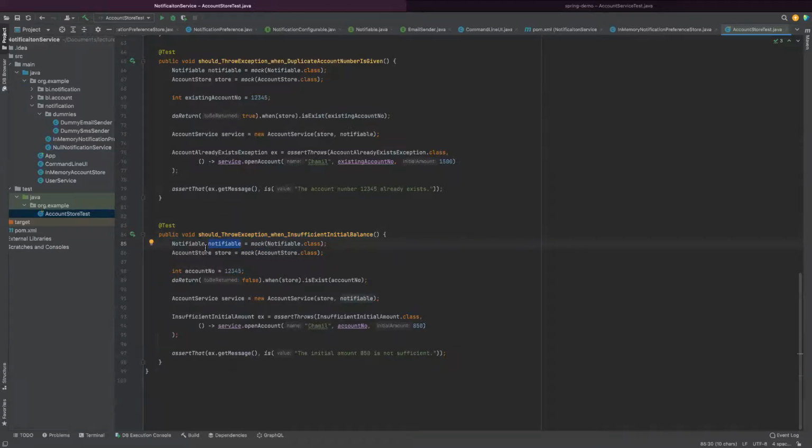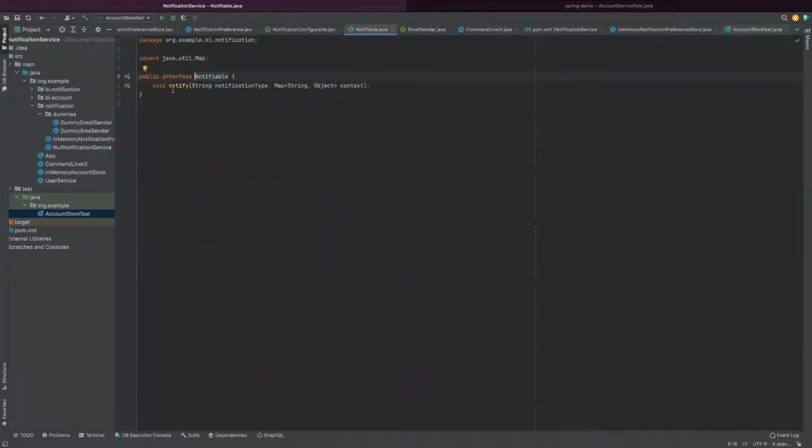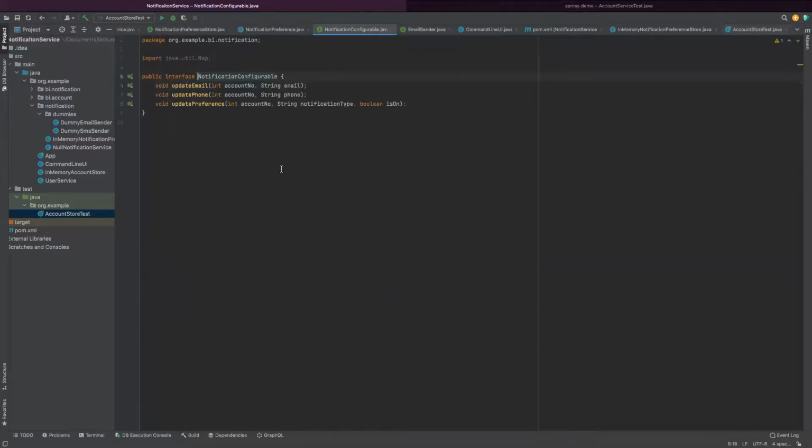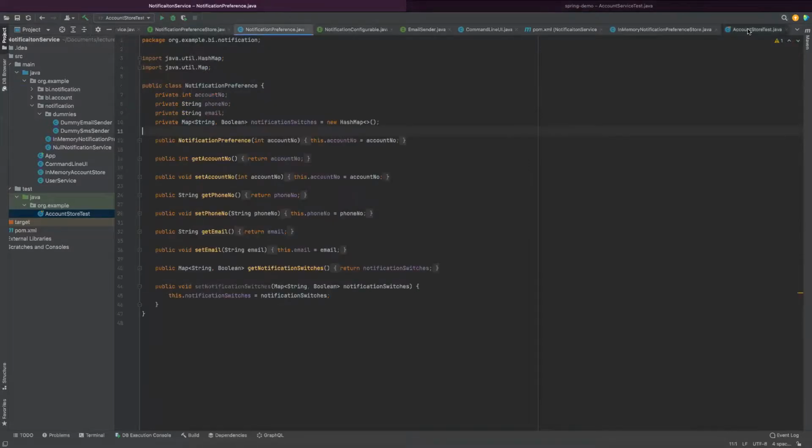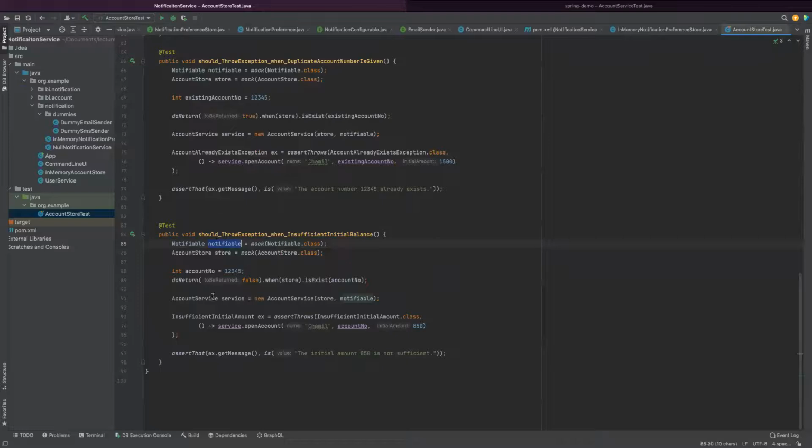To make it easier, I have created notifiable interface, which is having one method called notify, the notification type, and the relevant context you have to pass, and that's all. So what I have done is I have just mocked that method here. Do return false when store exist account number.